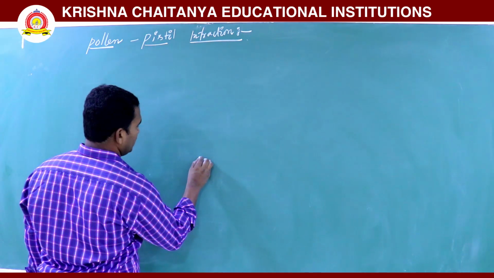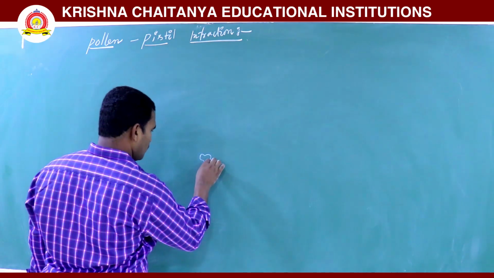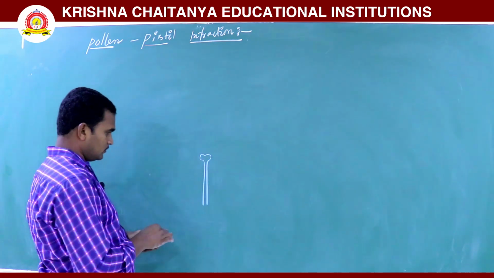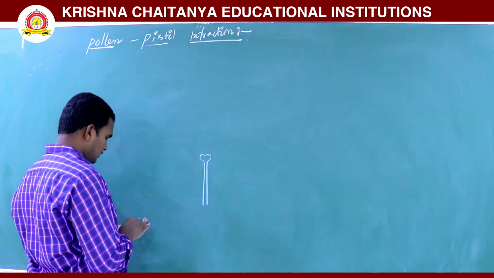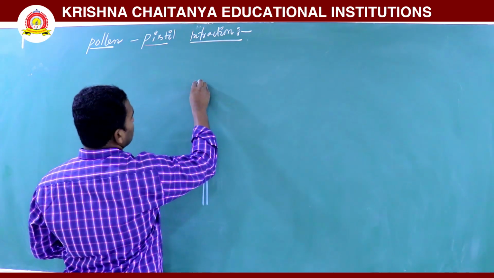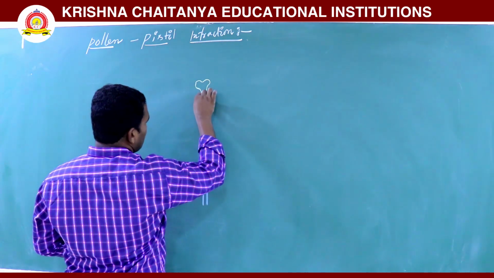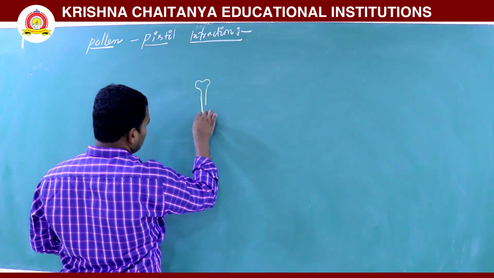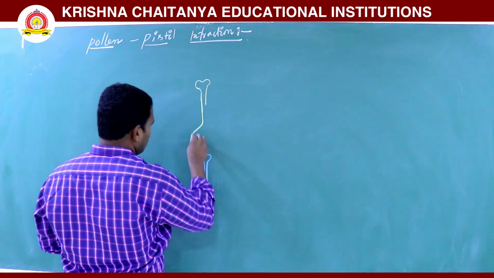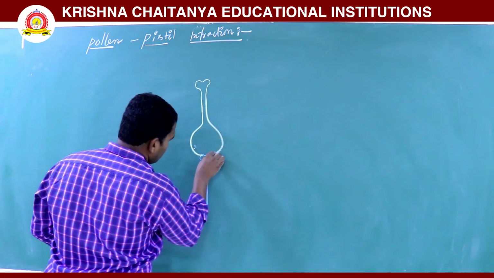For example, here this is the thalamus, this is the stalk, and this is the carpel.